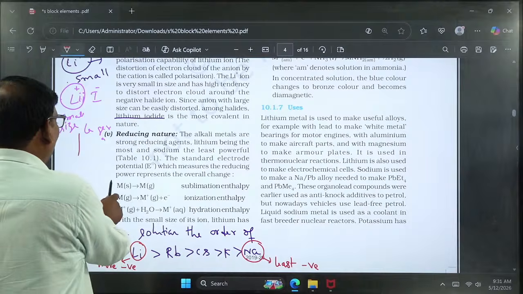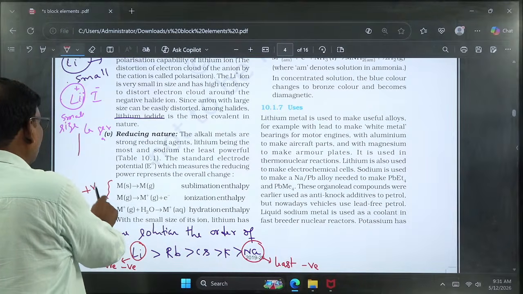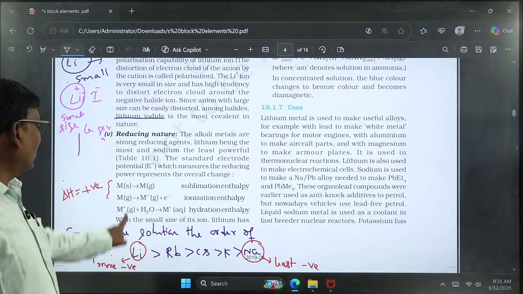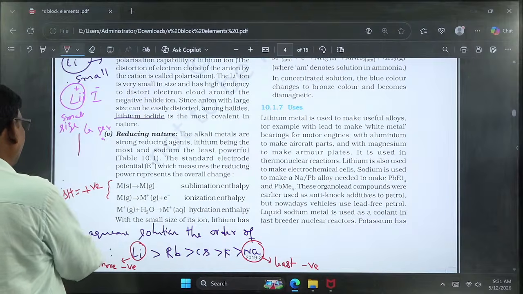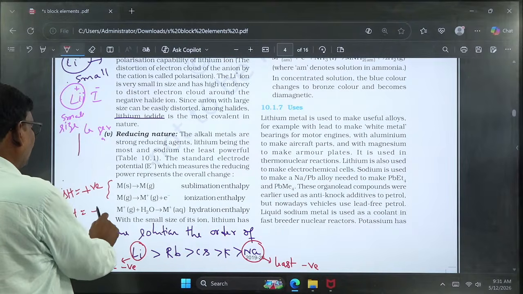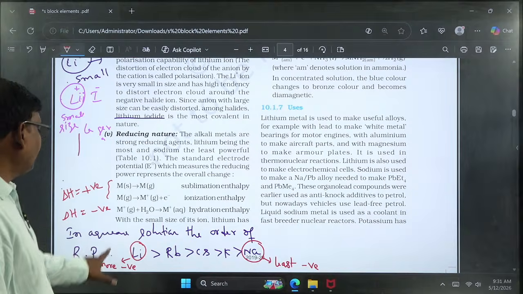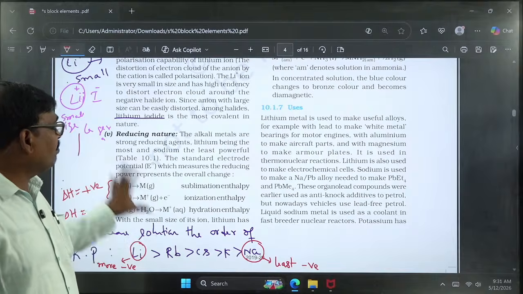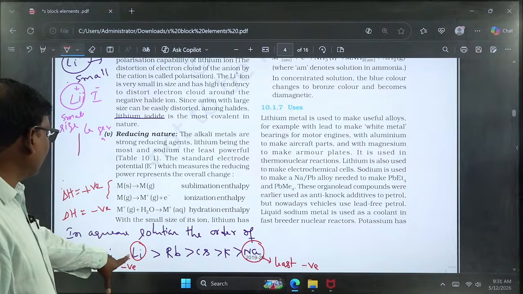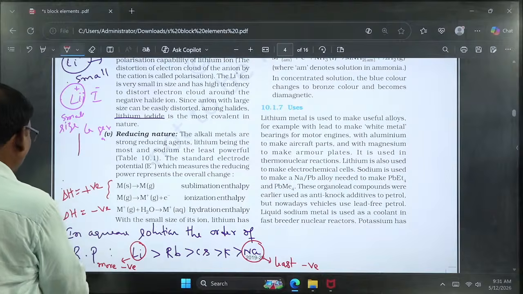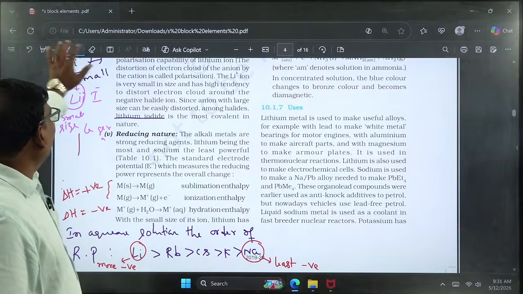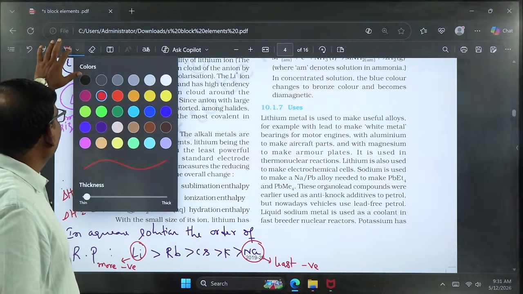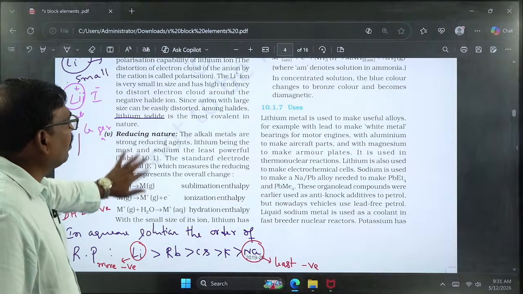The first two are positive values, indicating endothermic processes, and the last step, the hydration enthalpy, has a negative delta H value, which is greatest for lithium. Due to its small size, lithium is more hydrated, so the hydration enthalpy of lithium is very high. That's why, as a result, the SRP value of alkali metals is highest for lithium and lowest for sodium.